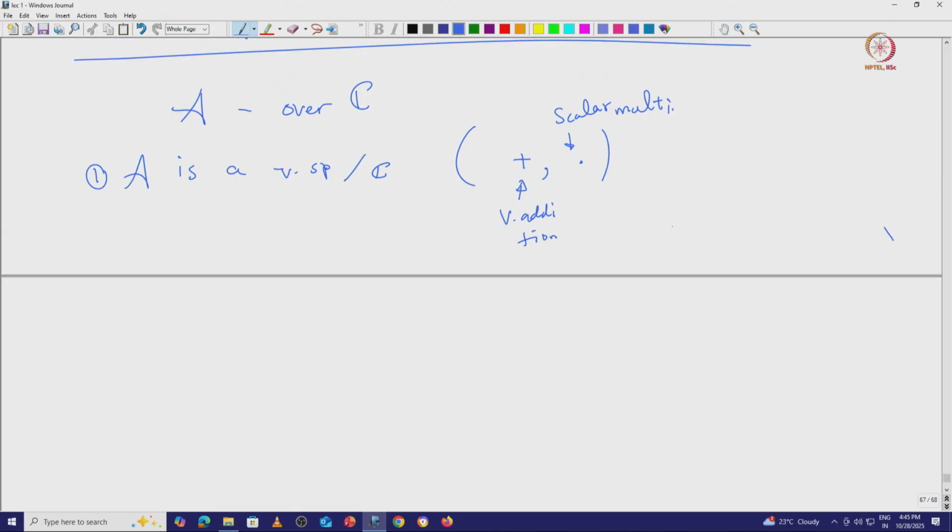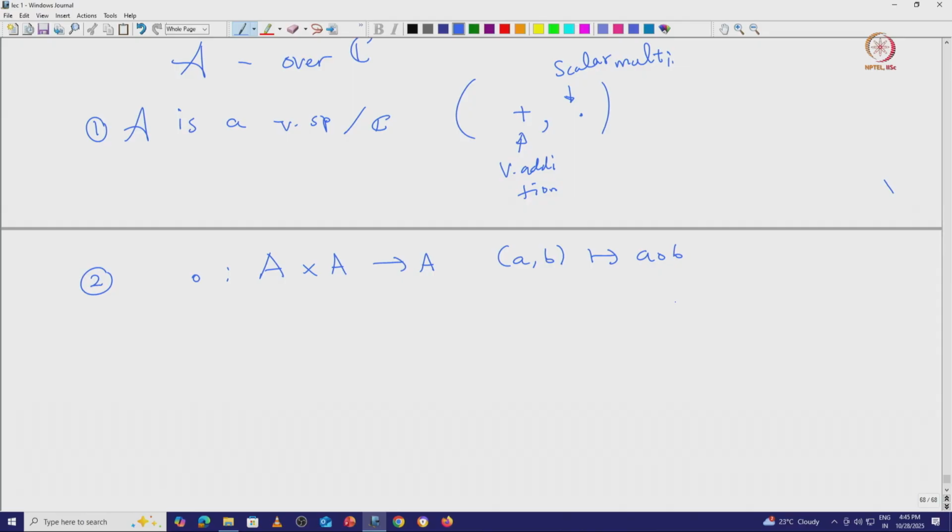It is not just a vector space, it is also equipped with a multiplication, let us call it a round circle, defined from A cross A to A, denoted (a, b) goes to a circle b. So, you have addition, scalar multiplication and multiplication of elements of capital A. Now all these structures are interconnected.